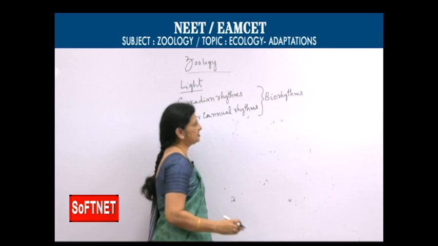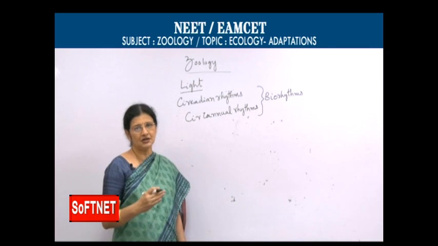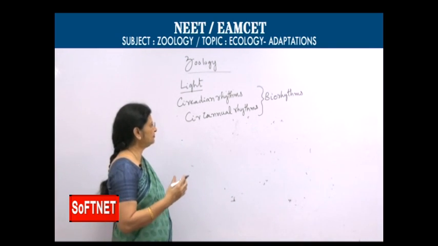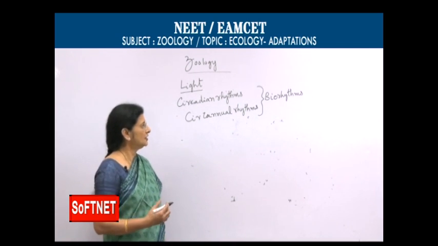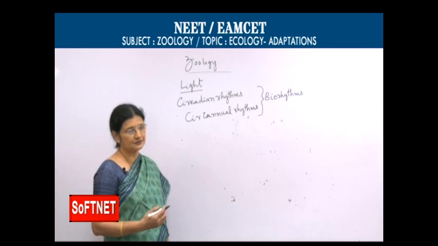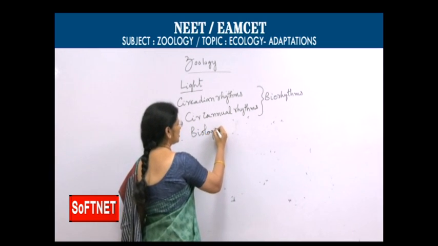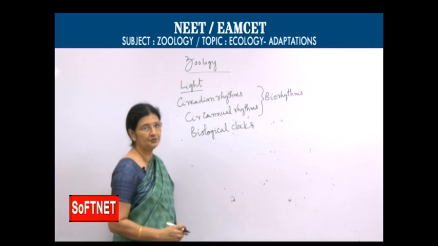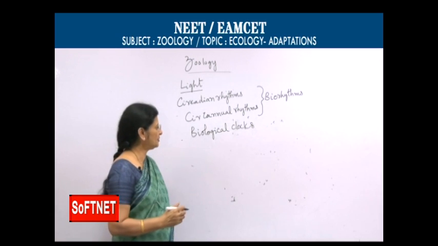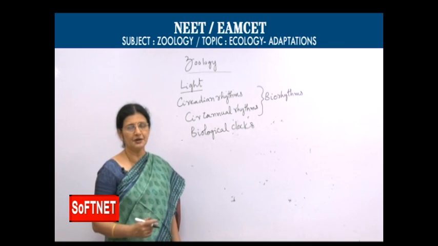So, the factor which is deciding these biorhythms, they are set in different organisms based on the light. Light is the factor which is influencing these biorhythms. Same way, we should mention one more thing, biological clocks. These biological clocks are present in the brain. These are to some extent genetically determined, but light plays an important role in setting these biological clocks.